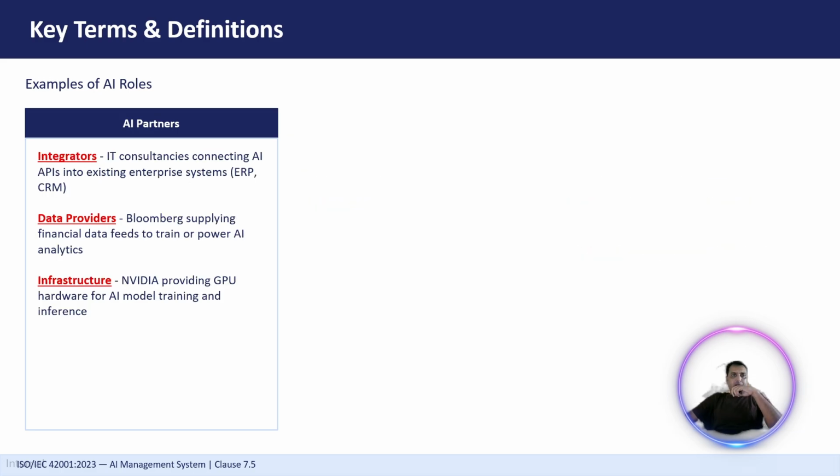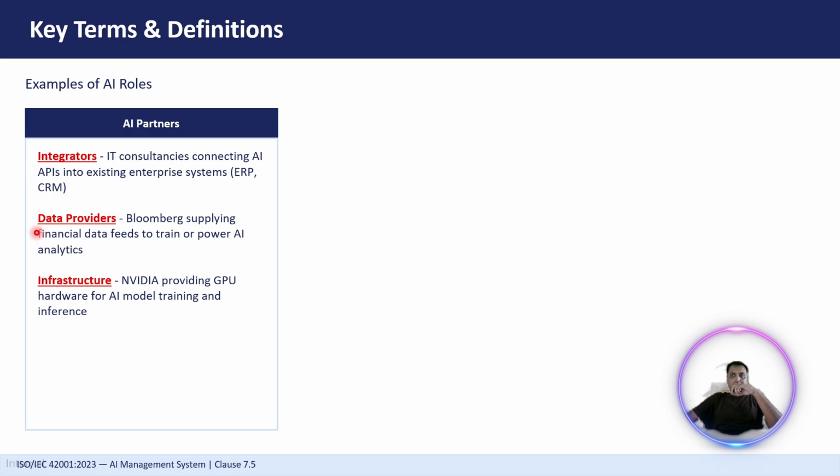One organization can simultaneously act as both AI producer and AI customer, depending on how it develops and uses AI. Then we have AI partners. AI partners are basically integrators, data providers, and infrastructure, right? Integrators can connect AI systems with existing infrastructure. It can be an IT consultancy connecting AI APIs into enterprise applications, for example ERP, CRM, or any kind of enterprise application. Those are basically the integrators, right?